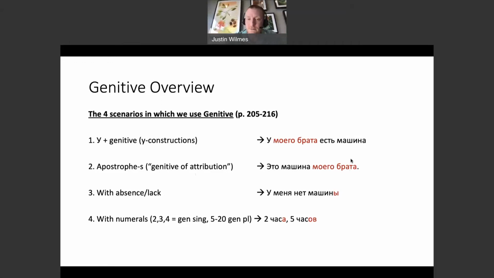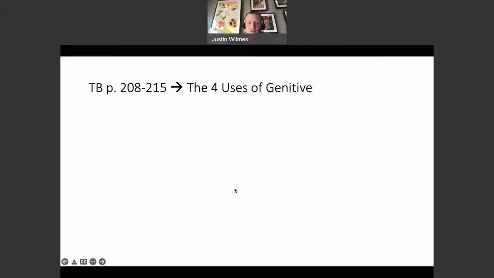That's the main meaning that it has. You put of whom, whose thing it is in the genitive case, right? It's kind of similar to the у construction. It's just a different way to express it. So here we're saying my brother has a car. Here we're saying this is the car of my brother. Okay. So those are the two we want to take a look at.